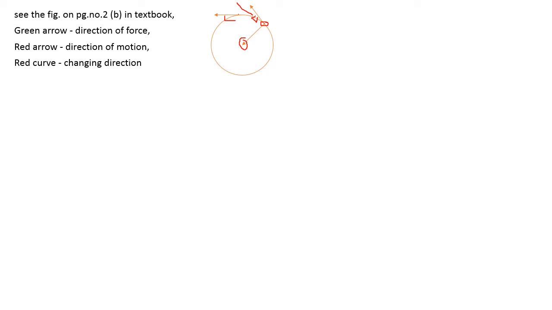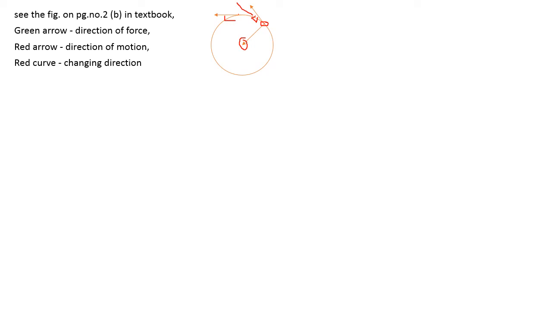So remember these three points in circular motion. Whenever an object is in circular motion, means it moves in a circular path, what is the direction of force? The direction of force is always towards the center. What is the direction of motion? It is tangential to its position. And in circular motion, the direction of motion changes at every point.